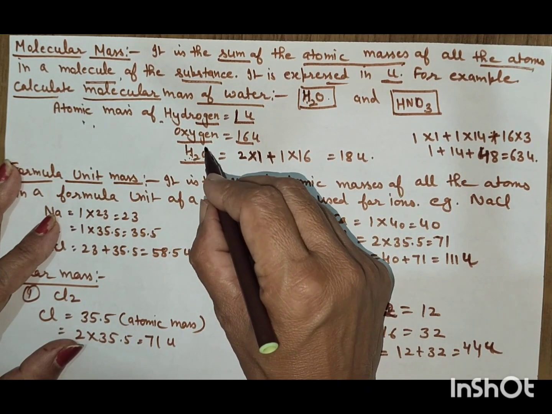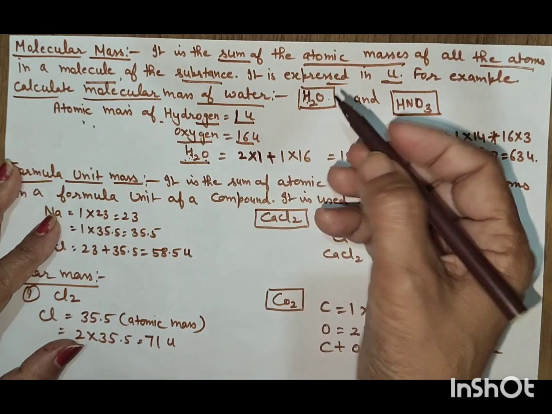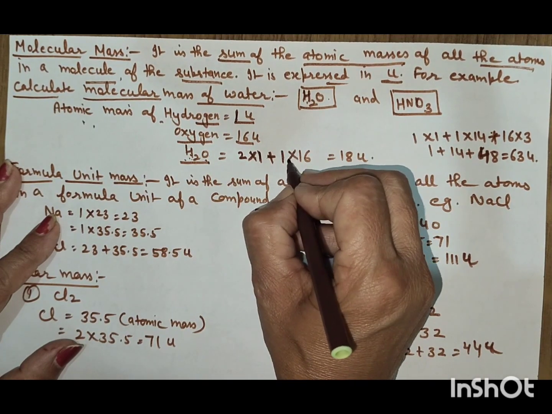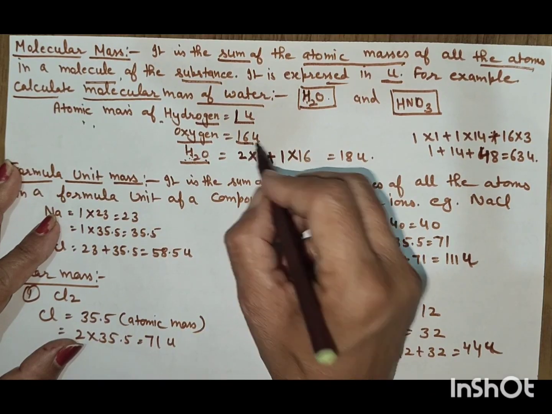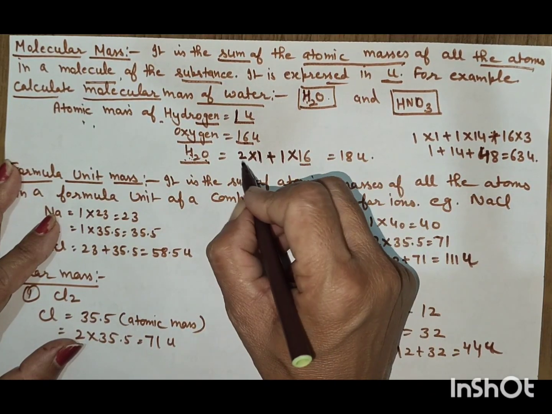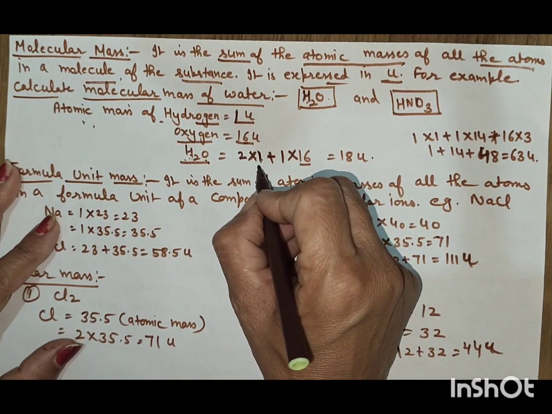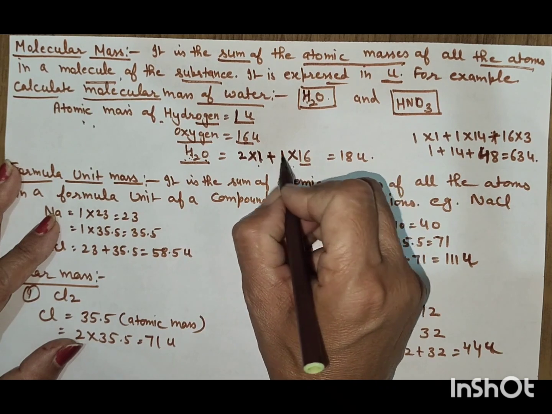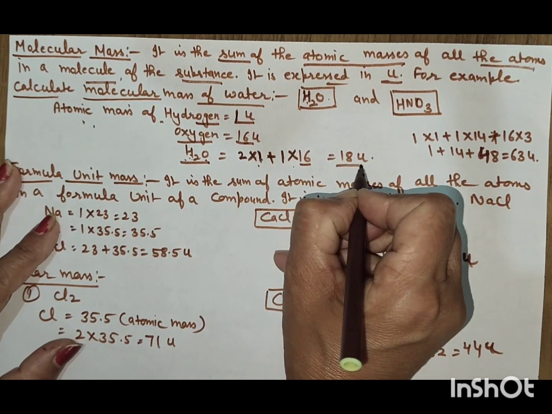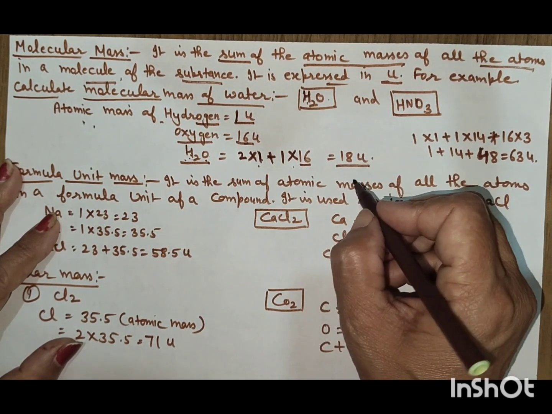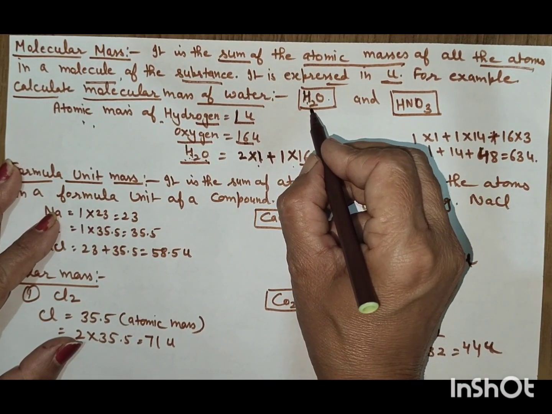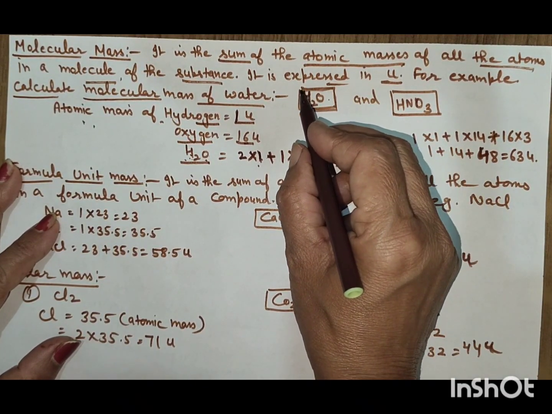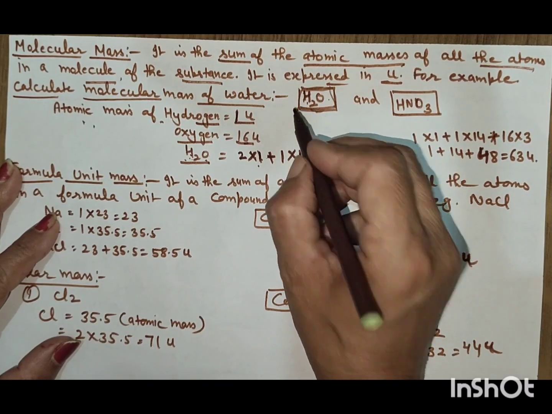There is no number, it means only 1 atom is present of the oxygen. 1 atom of oxygen multiplied with the atomic mass of oxygen. 2 into 1 is 2, plus 16 into 1 is 16, 16 plus 2 is 18 U. This is the molecular mass of the water, because water is the molecule and its mass is called the molecular mass.